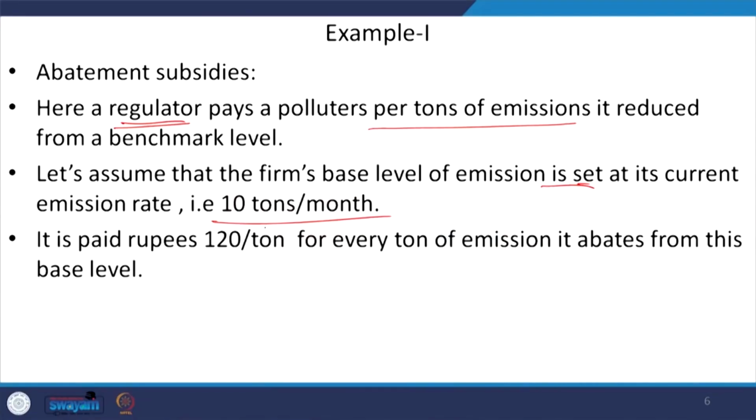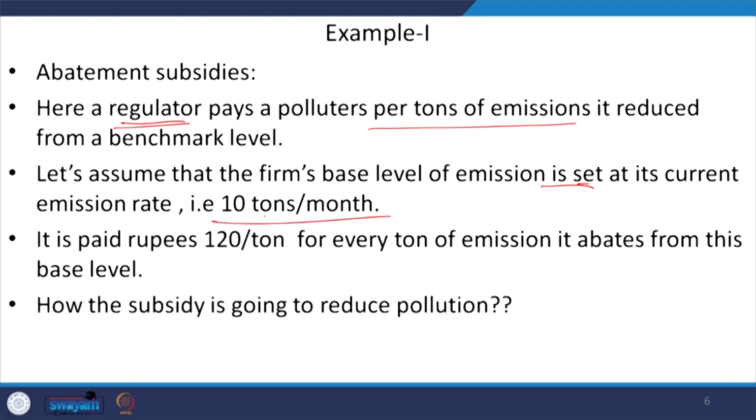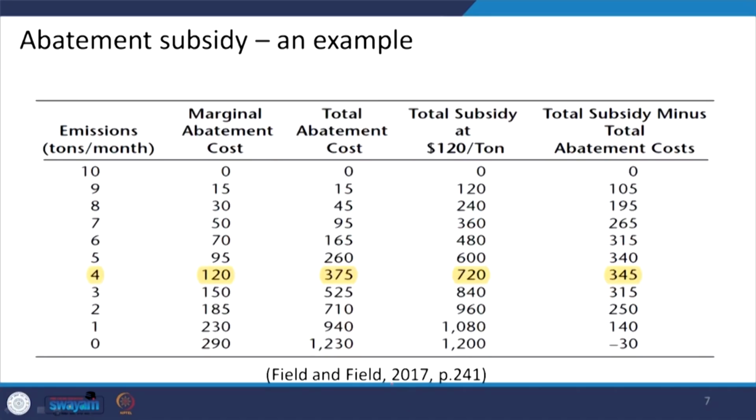So, if the farm is reducing from 10 tons of emissions to 9 tons, then obviously the farm is going to get 120 rupees per ton per month, right. But the question is how this subsidy is going to reduce the pollution, that we need to explain. So, we can take a numerical example.